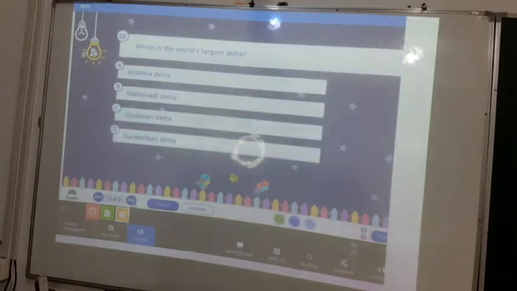Next question is, which is the world's largest delta? There are 4 options: Krishna Delta, Mahanadi Delta, Godavari Delta and Sundarban Delta. Okay, so let's just see. It is the Sundarban Delta which is the world's largest delta. Okay.